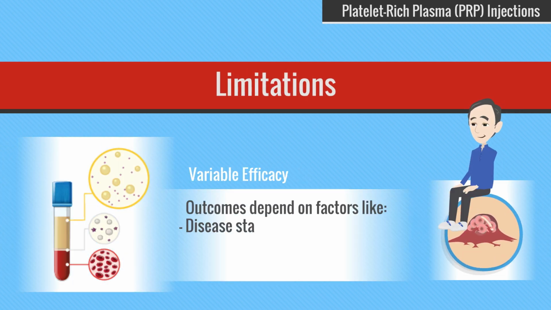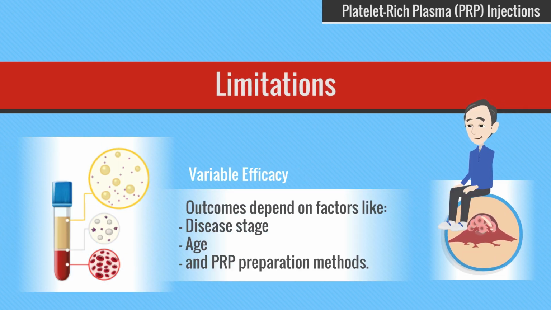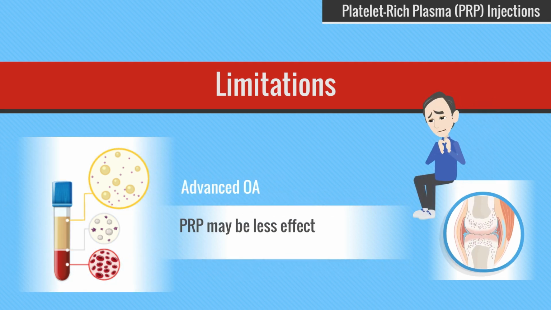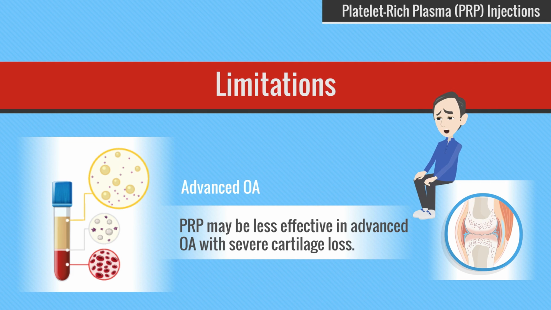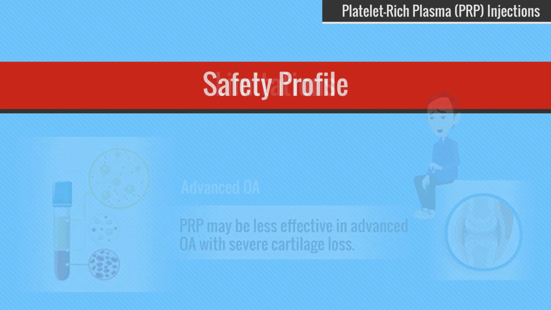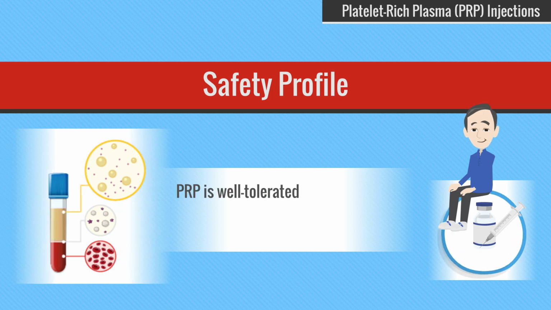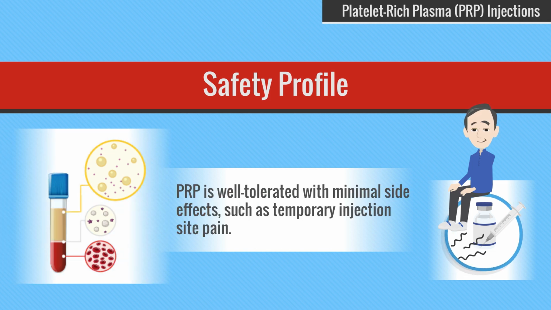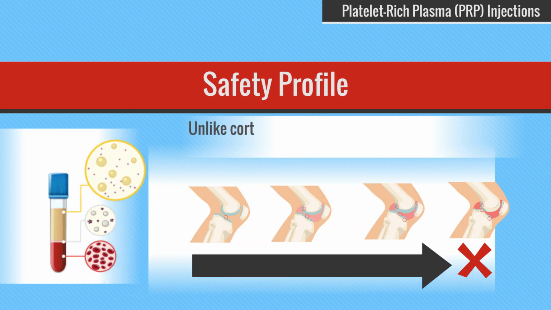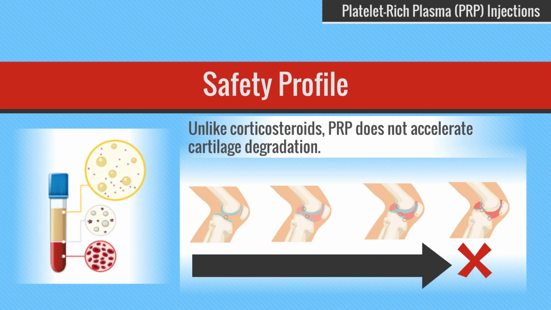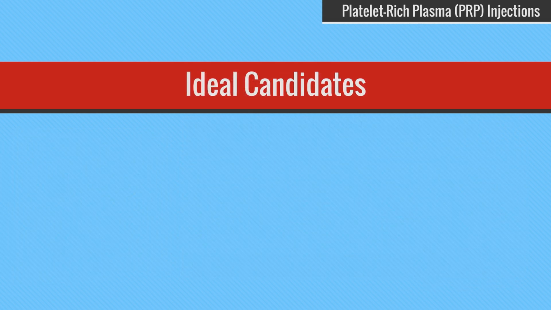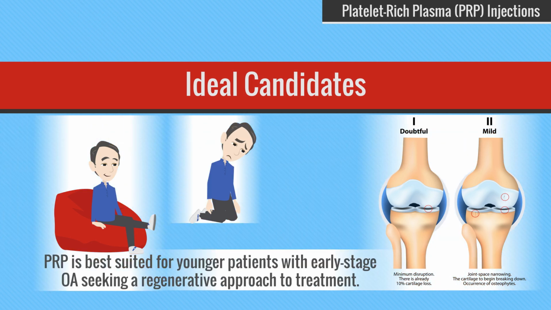Variable efficacy: outcomes depend on factors like disease stage, age, and PRP preparation methods. Advanced OA: PRP may be less effective in advanced OA with severe cartilage loss. PRP is well tolerated with minimal side effects, such as temporary injection site pain. Unlike corticosteroids, PRP does not accelerate cartilage degradation. PRP is best suited for younger patients with early-stage OA seeking a regenerative approach to treatment.